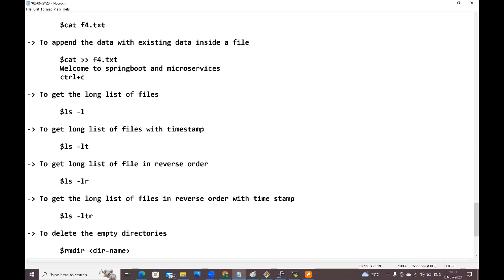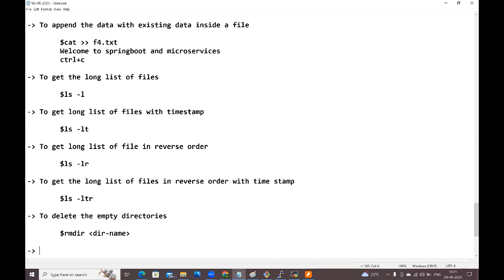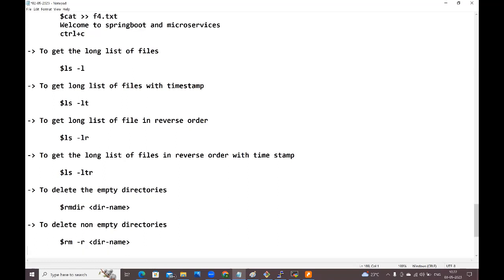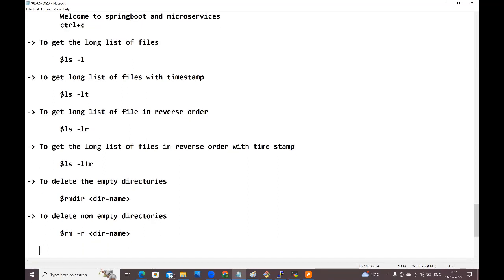The directory name we need to provide. Right. To delete non-empty directories, what command we need to use? $ rm -r directory name. rm -r directory name. Note that here.